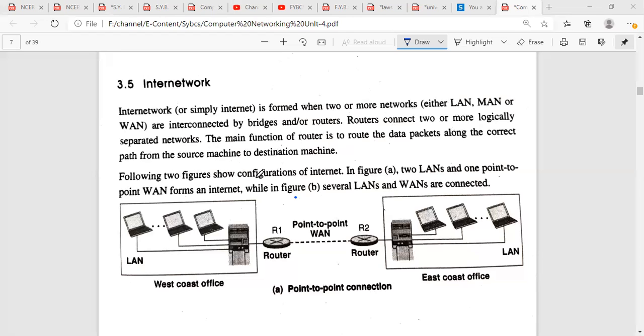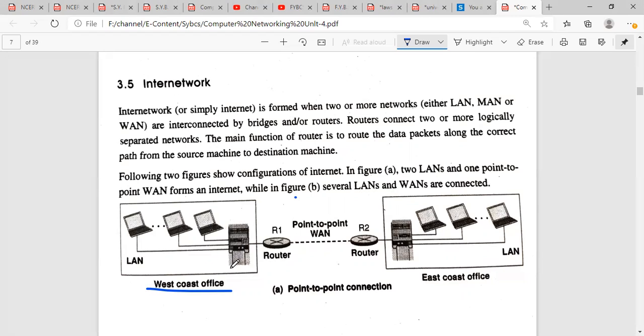The following two figures show the configuration of an internet. In figure A, two LANs and one point-to-point WAN are formed in an internet, while in figure B, several LANs and WANs are connected. As we can see, this is the West Coast office, in which there is a LAN connection. In a LAN, we know that n number of devices are connected to each other, and the LAN covers a small area.